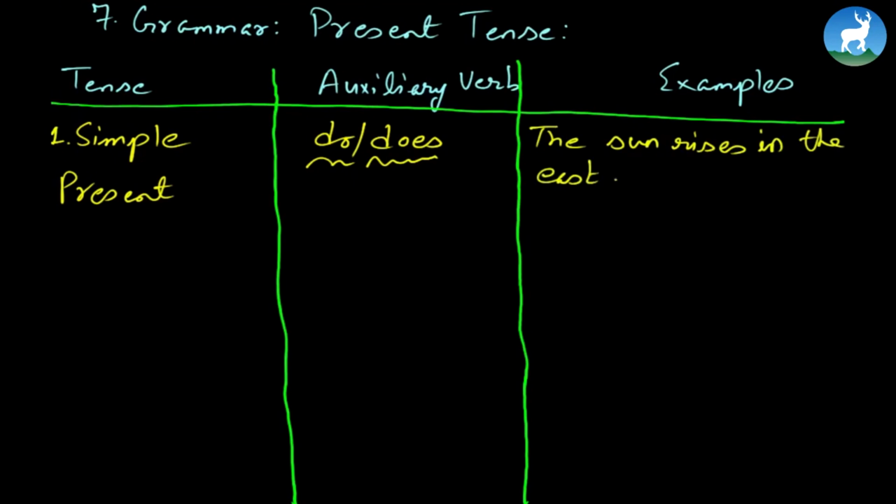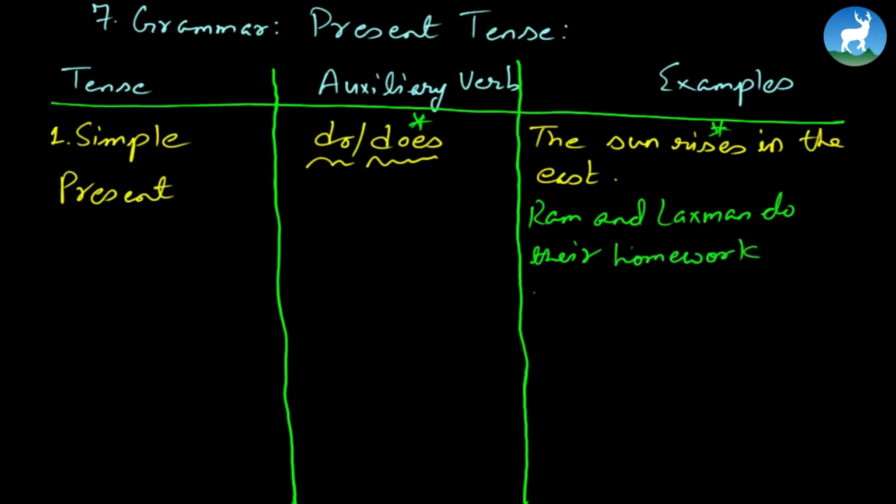See? Having written this, rises is answering the does question. The sun rises in the east. Now, secondly, when you talk about habitual action, Ram does, or rather, let's go for do this time. Ram and Lakshman do their homework regularly.